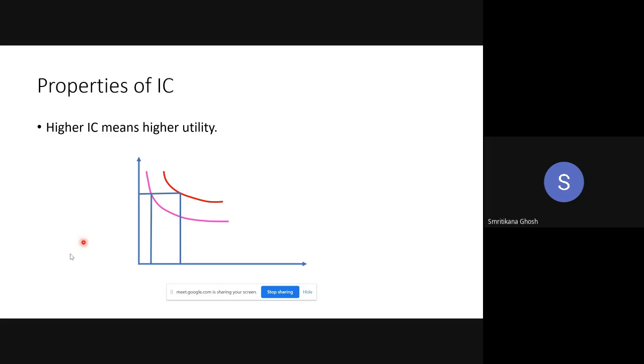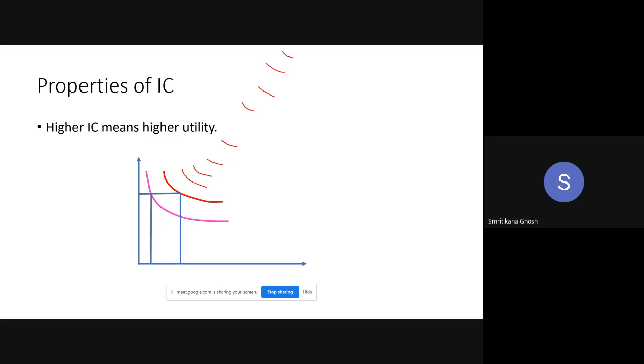If the objective is to maximize our utility, because we are a rational individual, we always want more satisfaction. So this is better for me, this is better for me. Higher indifference curve means higher utility. So I am going higher, I am going higher. So where should I stop? I cannot stop because my objective is to maximize the utility.